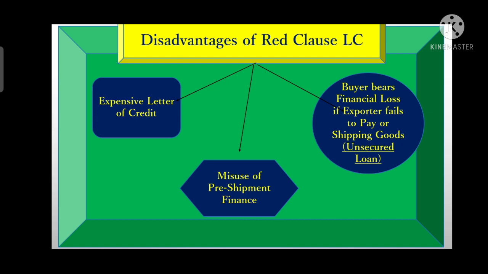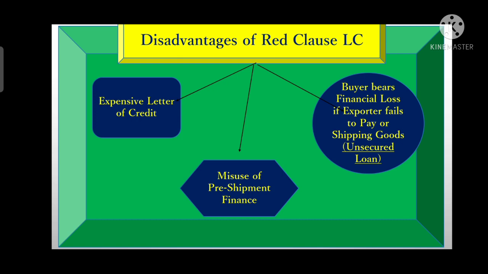Why is it expensive? Because under this LC, the processing fee is higher than for other types of LCs. Plus here the buyer also needs to pay the interest portion. Why do we need to pay the interest portion? Because the bank has already provided the advance to the beneficiary under this LC.